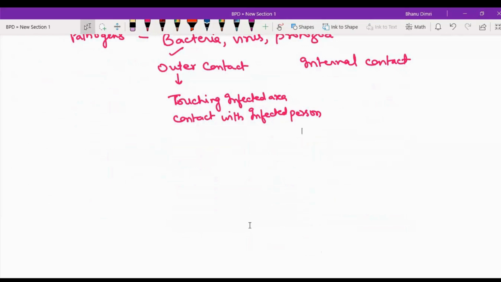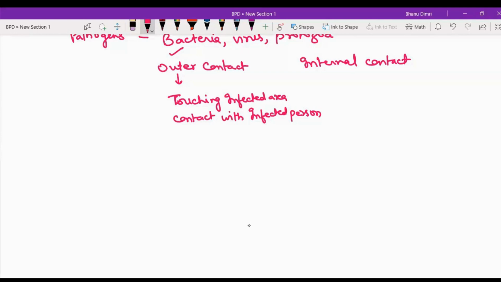Method of touching. If you touch a contaminated surface or something unhygienic. During coronavirus, what was happening? Everybody was sneezing into the elbow, right? We were not using our hands in front of the mouth, because due to our infected hands, others were also having the chances to get contaminated.